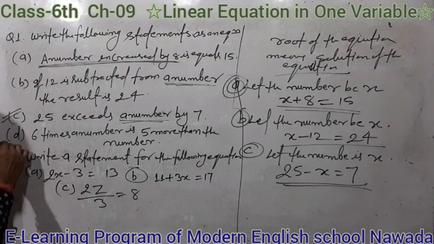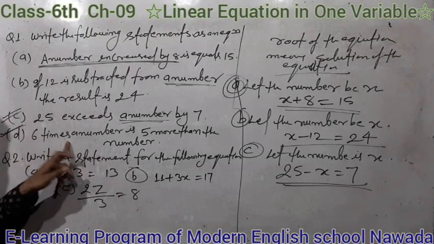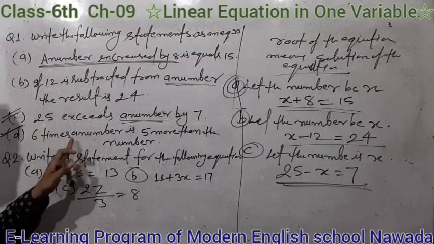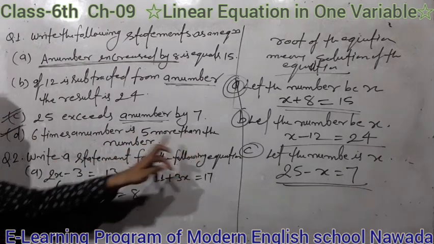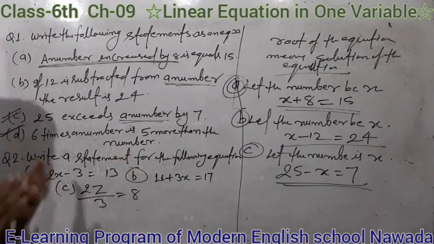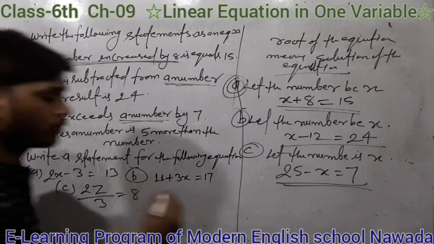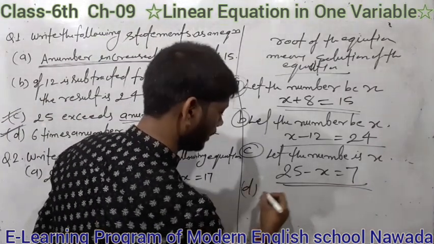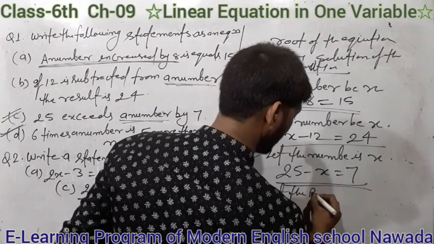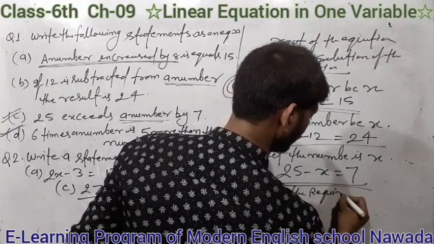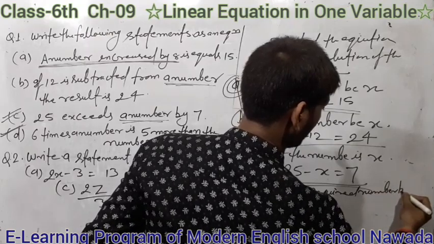Now here question D: 6 times a number is 5 more than the number. Read carefully. 6 times a number. Suppose, let the required number be x.